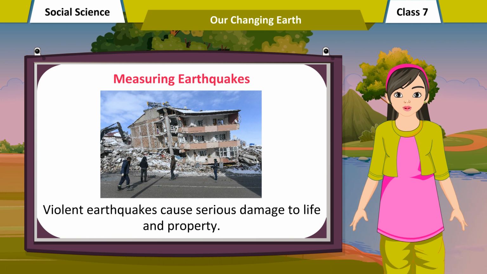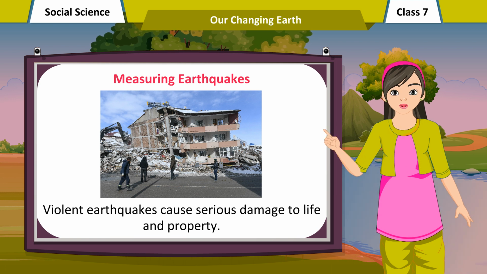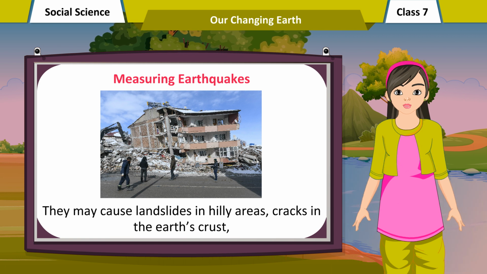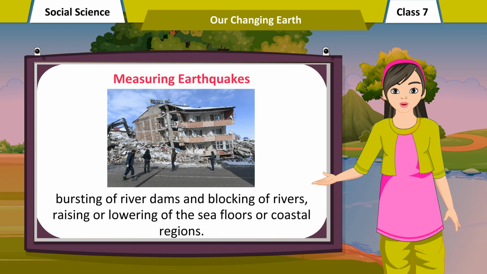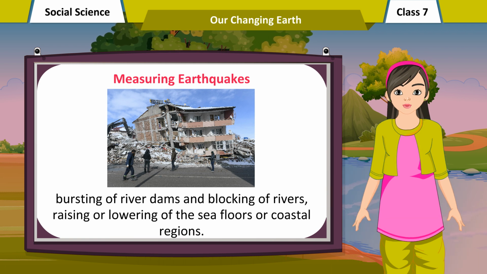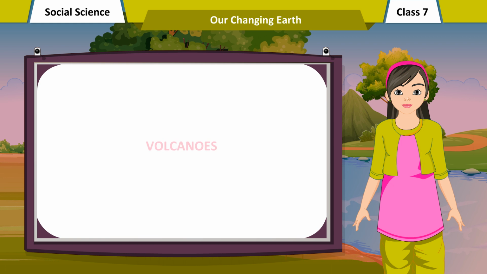Violent earthquakes cause serious damage to life and property. They may cause landslides in hilly areas, cracks in the Earth's crust, bursting of river dams, and blocking of rivers, raising or lowering of the sea floors or coastal regions.